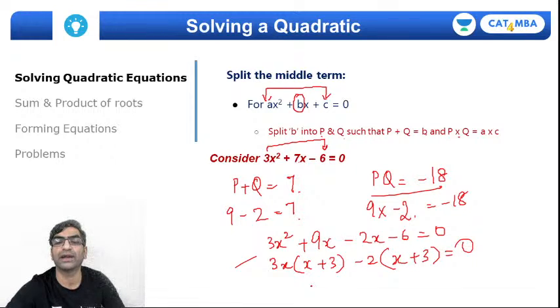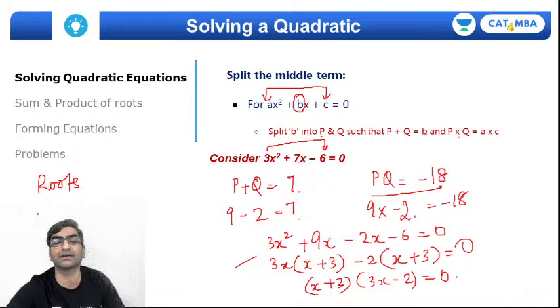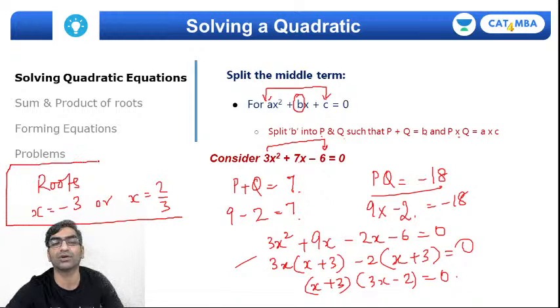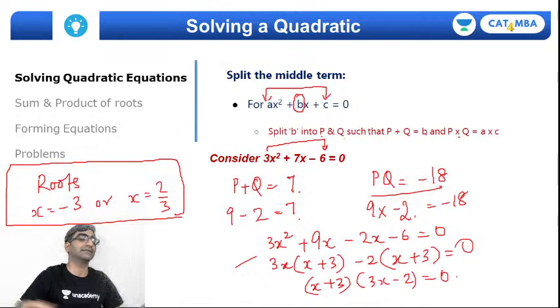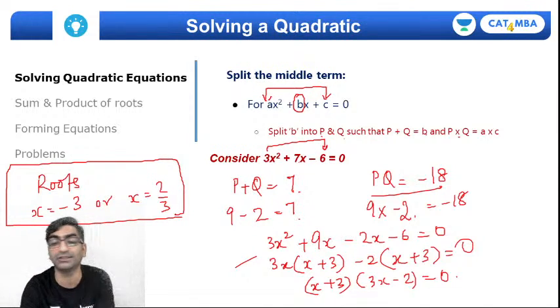And now x plus 3 comes out to be common, which means x plus 3 into 3x minus 2 equals 0, which tells me that the roots are either x equal to minus 3 or x equals 2 by 3. Minus 3 or 2 by 3 are the roots. I can see the split the middle term method does that job for me in a jiffy, right?